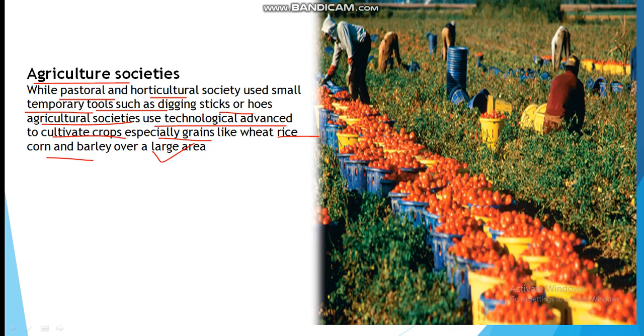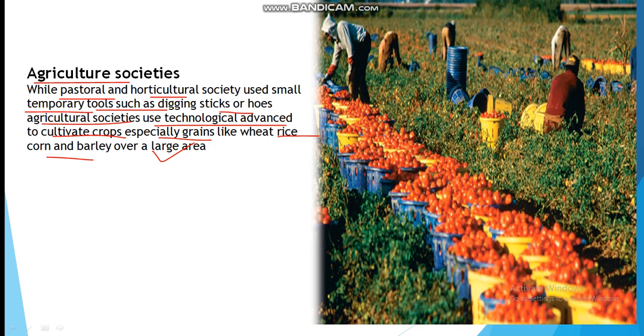With the passage of time, gradually the population increased. Then the population needed more food for consumption. So for this purpose, the society started to use more advanced tools, machines, and technologies for more production of grains, rice, and other foods, vegetables, fruits.